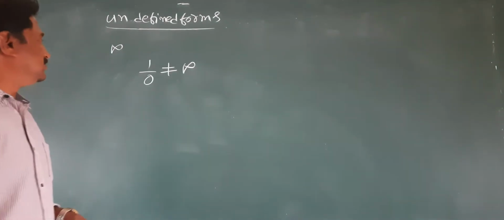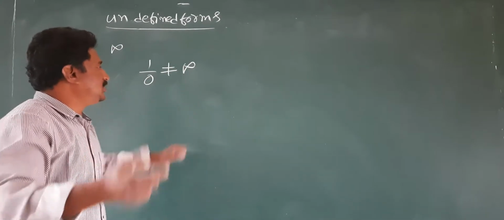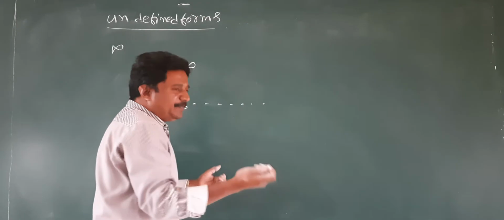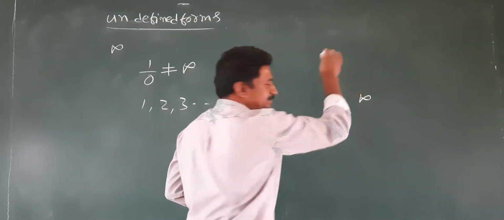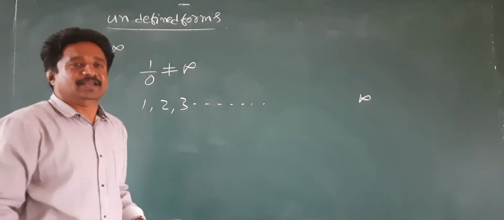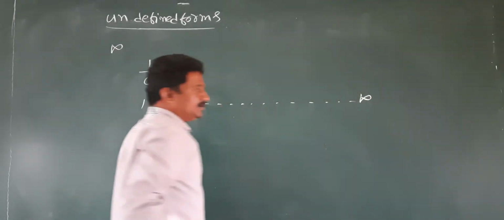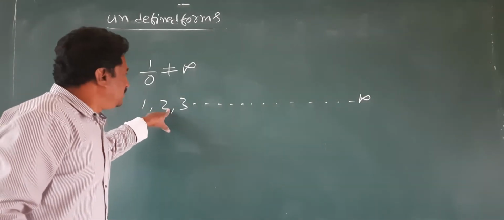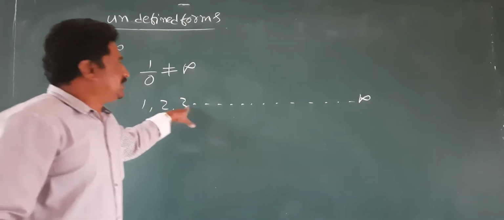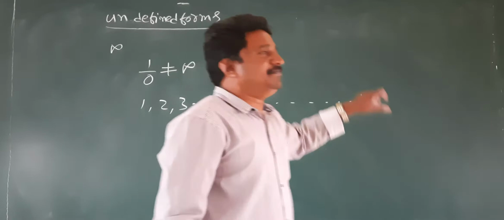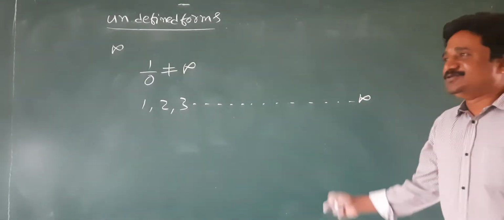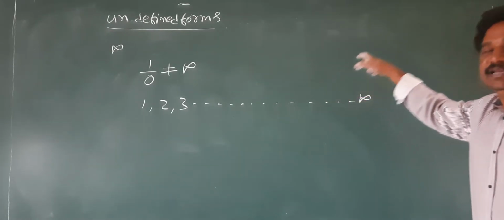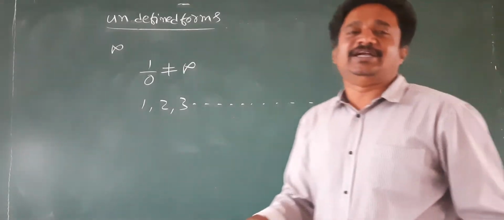Why they are not equal? Look at this. 1, 2, 3, and so on. We will say it goes up to infinity. What does it mean? The first number is 1, the second number is 2, the third number is 3, the 10th number is 10, the 100th number is 100. In that way, the size of the number keeps on increasing.